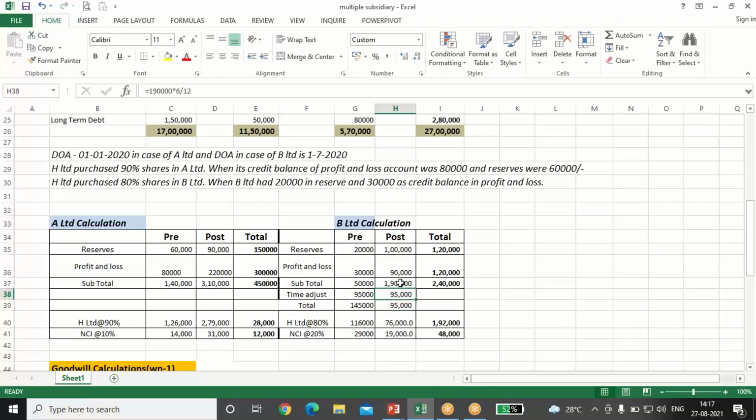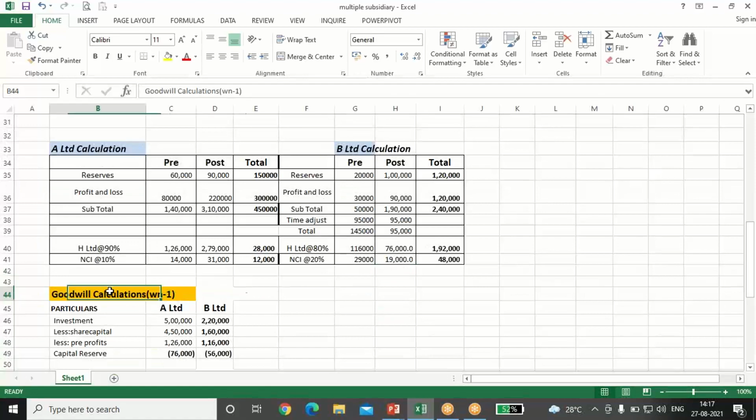So 95,000 will be deducted from here and will be added in the pre. So total will come 95 and 1,45,000. Now this profit will be divided between the holding and minority, and the percentage is 80 and 20. 1,45,000 into 20. Similarly, here also we'll do the same, 95,000 into 80% and 95,000 into 20%. It is 76 and 19,000.